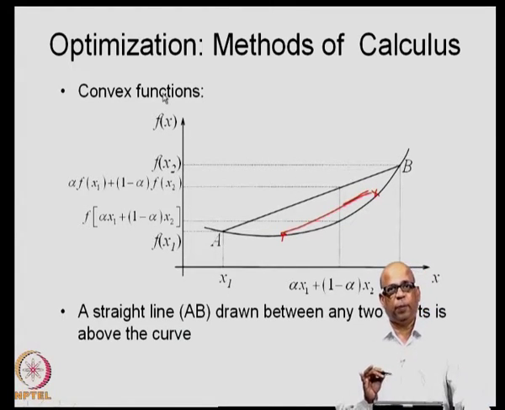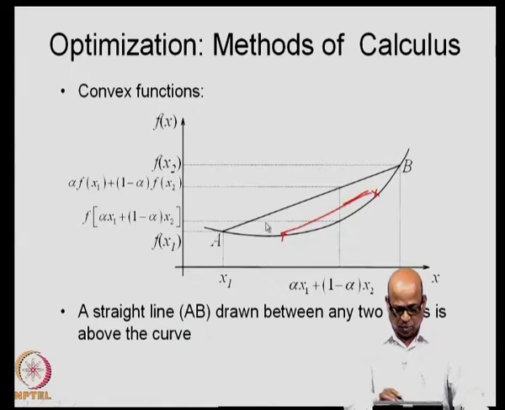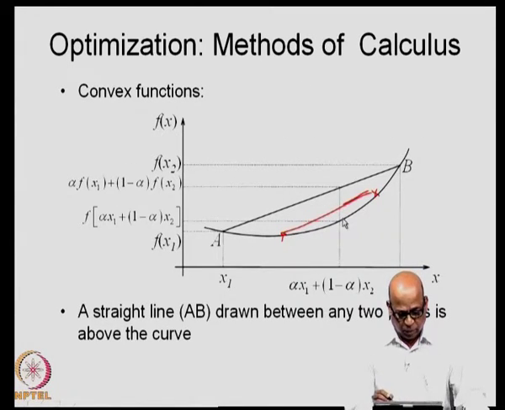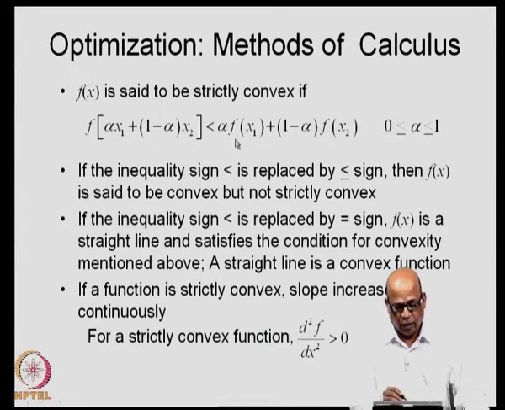So, for the convex function, the local minimum is also equal to the global minimum, and the straight line that is joining any 2 points will always lie above the curve itself. So, we use this condition and write this as f of alpha x1 plus 1 minus alpha x2, I am talking about this point here. The function value corresponding to this point must always be lower than the corresponding point on the straight line joining any of these 2 points, would be less than alpha f of x1 plus 1 minus alpha f of x2 for all values of alpha between 0 and 1.